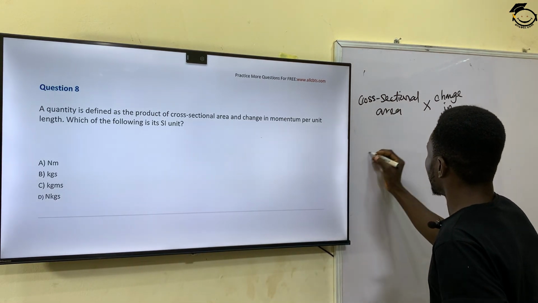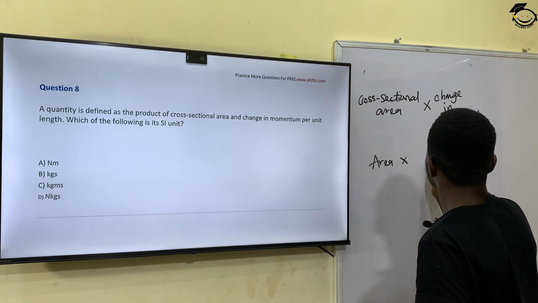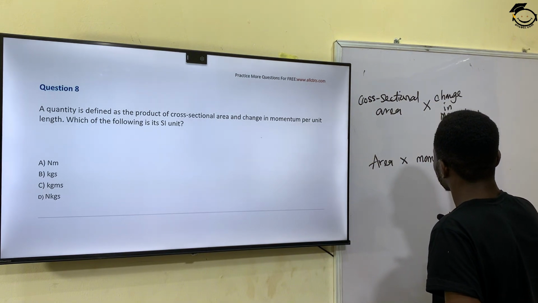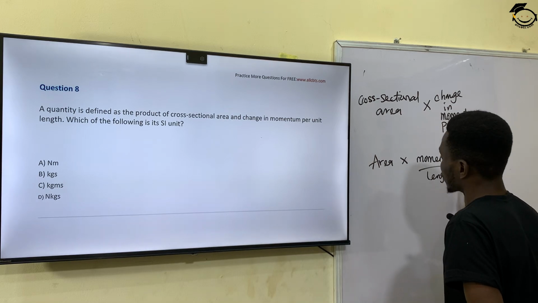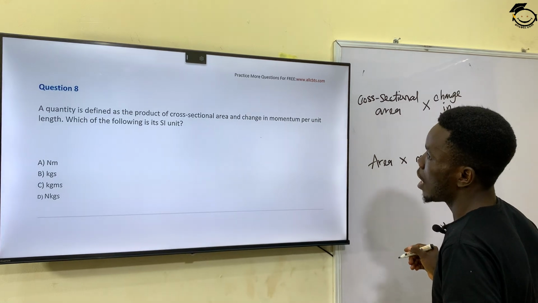What this simply means is that I have area times momentum over length. So we have to find the SI unit of this particular quantity.